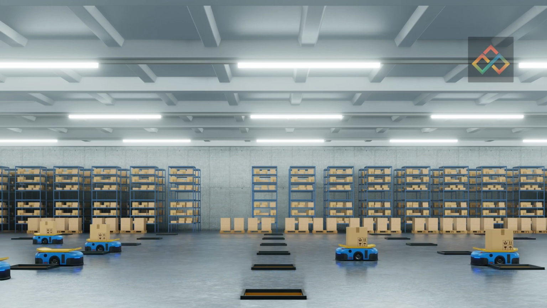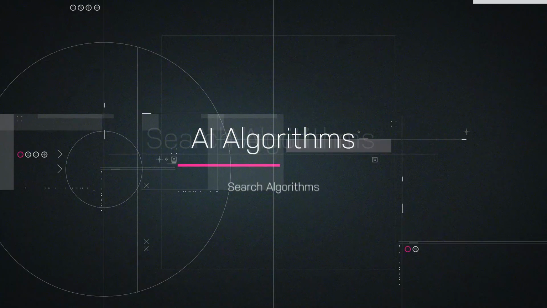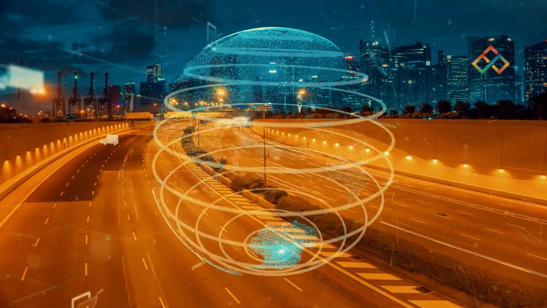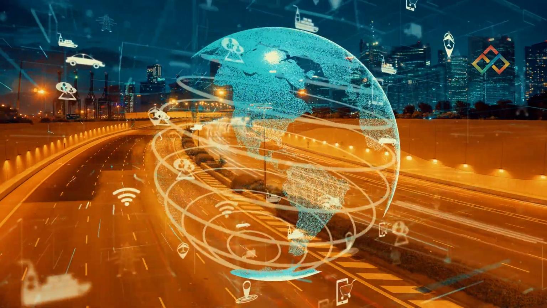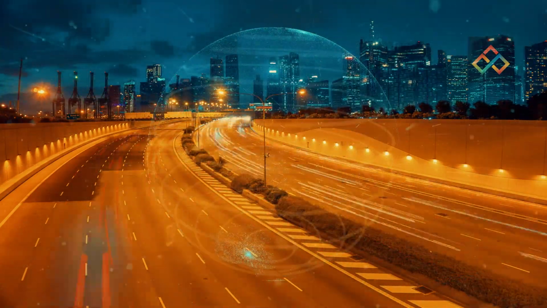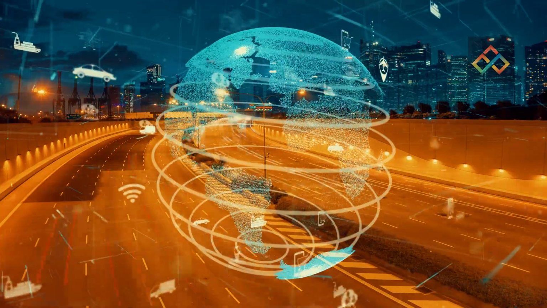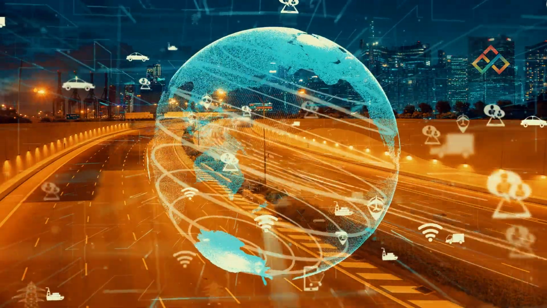Search algorithms. Search algorithms in artificial intelligence, AI, are used to explore the search space of a problem in order to find a solution. A search algorithm is a collection of instructions that can be used to traverse a search space or graph in order to find a specific solution. AI search algorithms are used to solve complex problems such as game playing, pathfinding, scheduling, and planning.